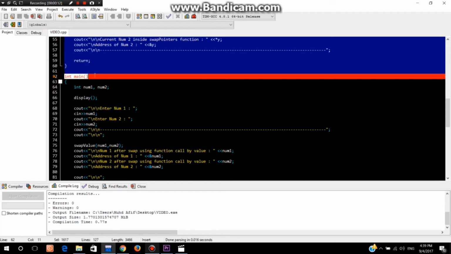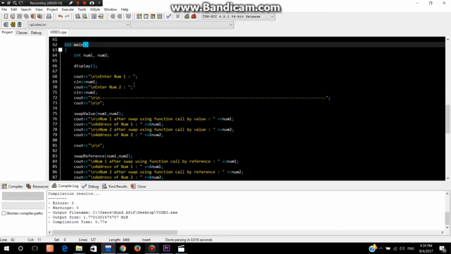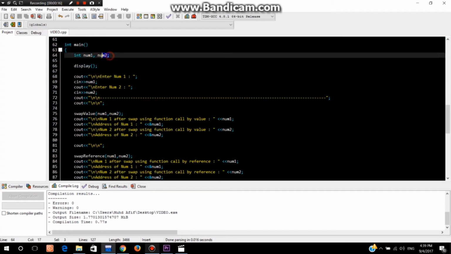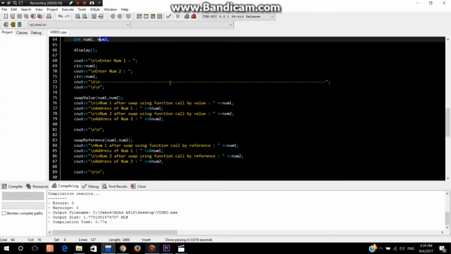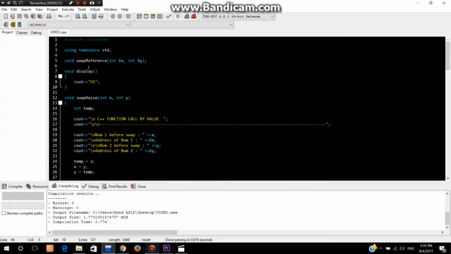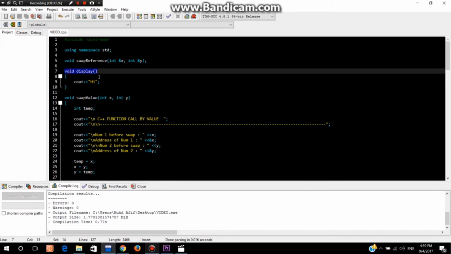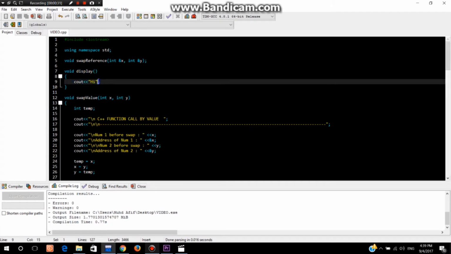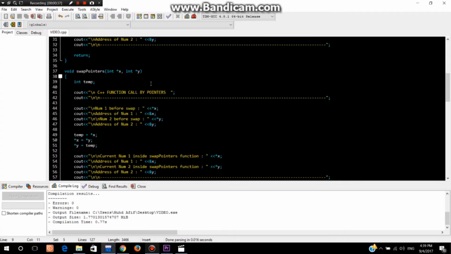Okay, this is the main function. I declared integers num1 and num2. I did a process of swapping, and then I did this display function, which is a void function with no parameters. It displays something, like I did right now, with cout "hi", to display this hi.